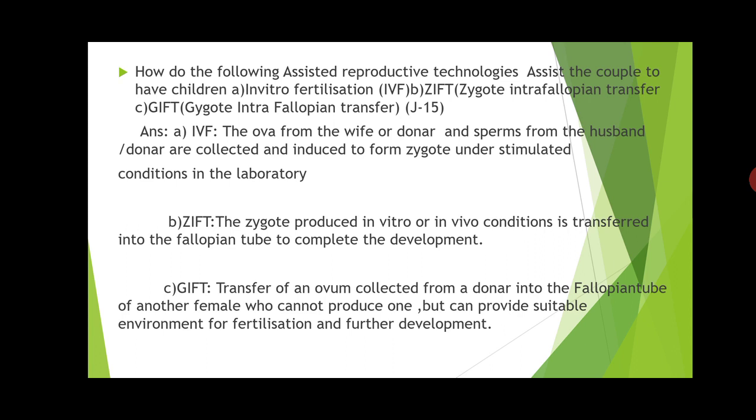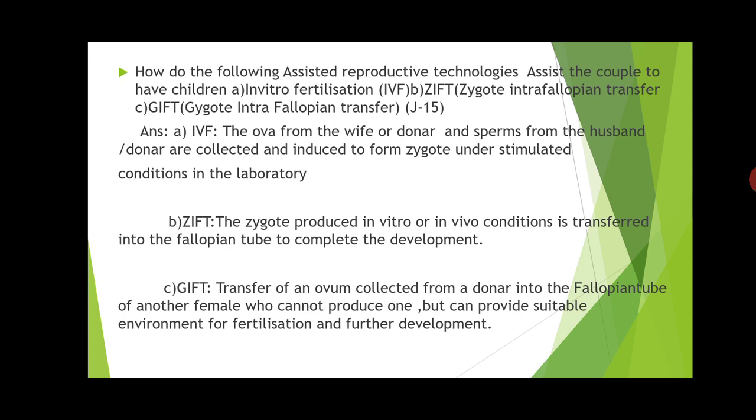According to the question, each ART explanation will carry 1 mark. So don't simply write the name of the ARTs. What you are supposed to do is explain it with the help of 2 lines. So the first one is IVF, that is in vitro fertilization. So here, what to write?